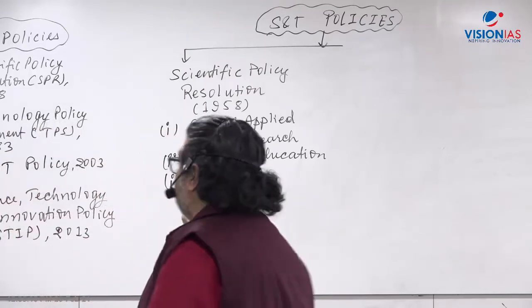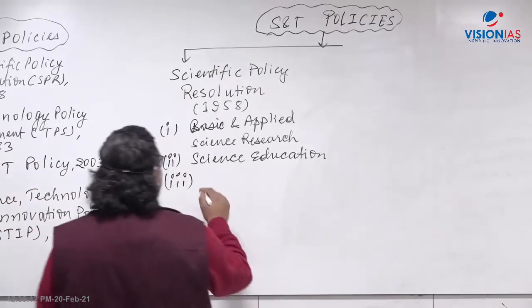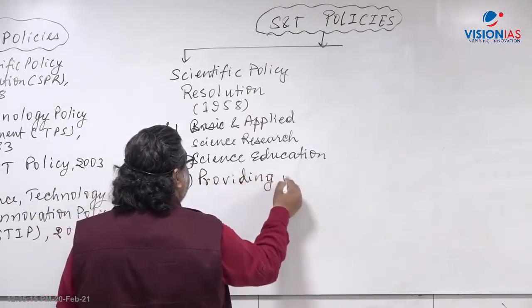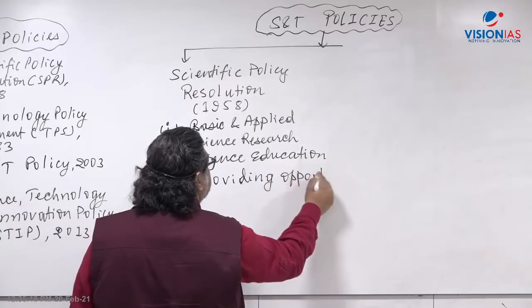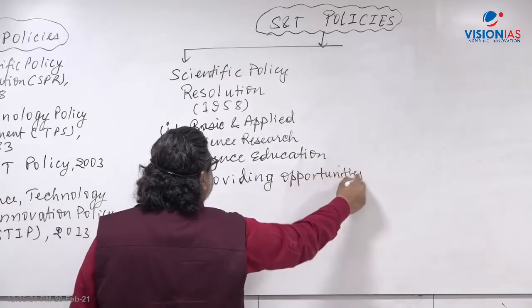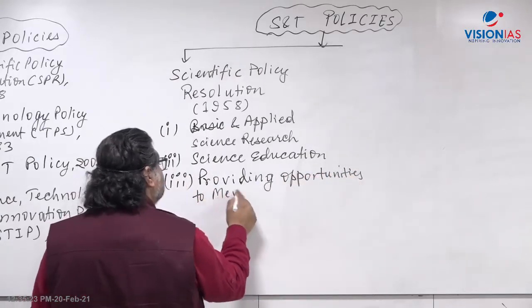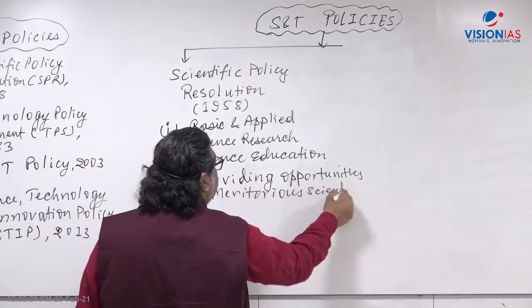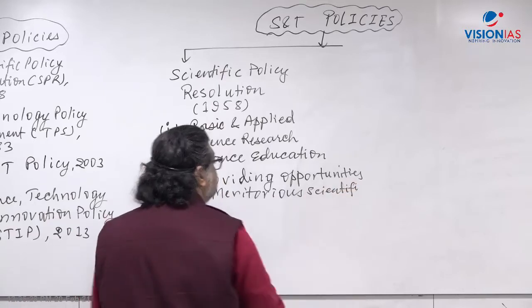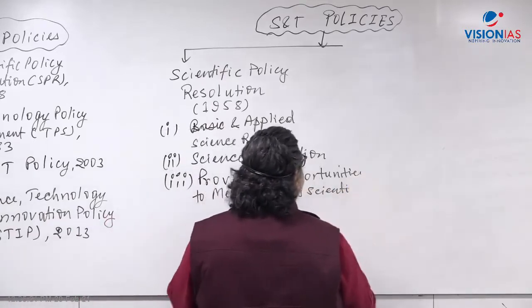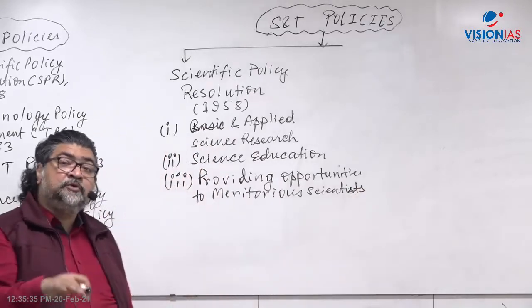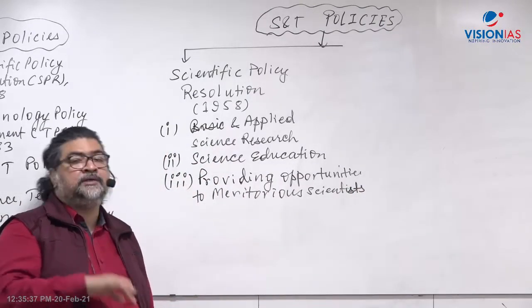So here, providing opportunities to meritorious scientists of that time, so that they don't leave the country. They should not go abroad. They should remain in India and contribute to scientific research in the country.